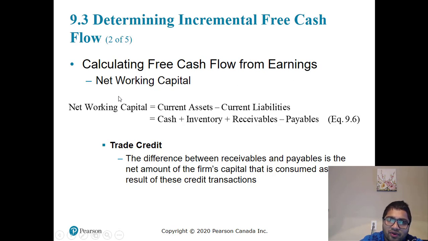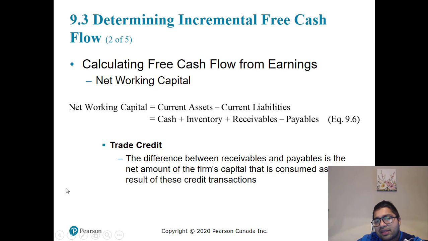Calculating free cash flow from earnings. Net working capital is important. Net working capital is current assets minus current liabilities, which is nothing but cash plus inventories plus receivables minus payables. When you start a new project, you generally build up working capital. You build up your inventories and you start selling, so you get receivables. But when you end the project, you reduce your working capital because you sell off whatever is there with you.